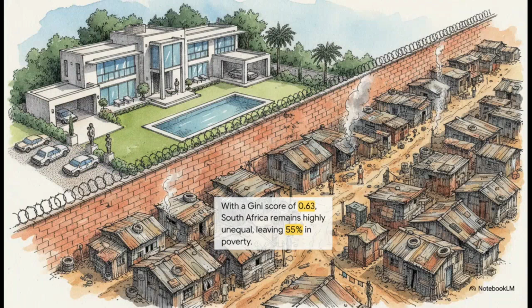South Africa serves as a really stark, sobering example of this. It has one of the highest Gini scores in the world at approximately 0.63, which is deeply rooted in the historical legacy of apartheid. Because of this structural inequality, South Africa is actually classified as an upper-middle income country based on its overall GDP, yet over 55% of its population still lives in poverty. It proves, without a doubt, that an economy can grow without actually lifting its people up.